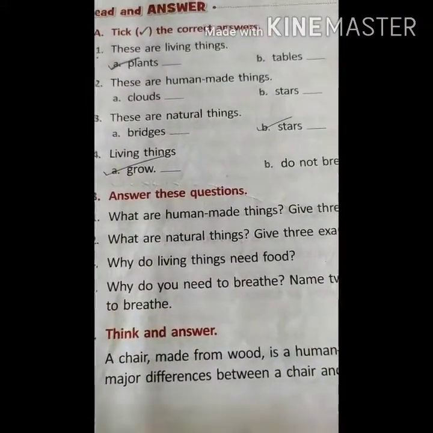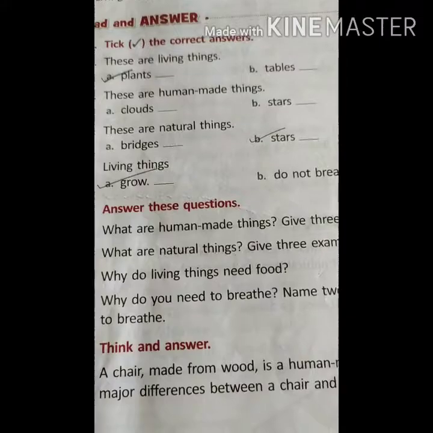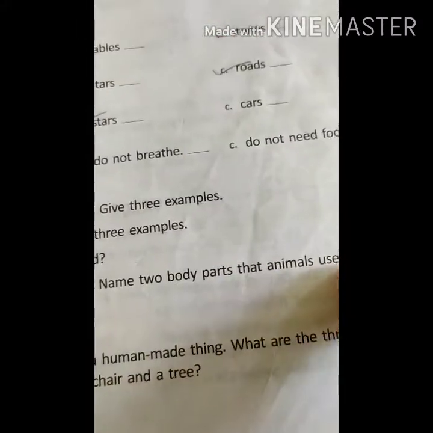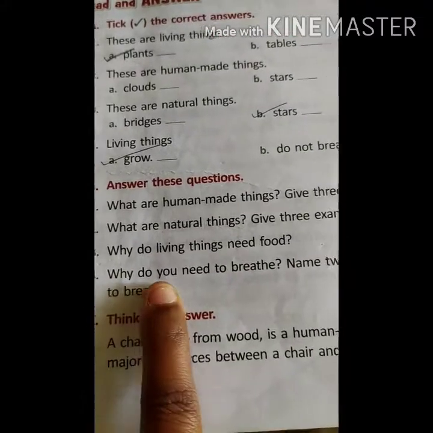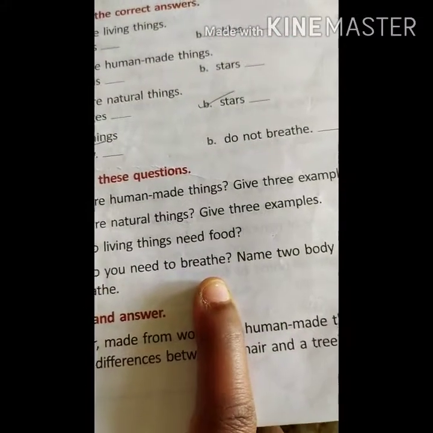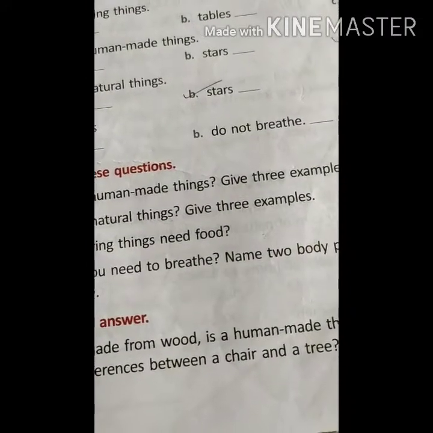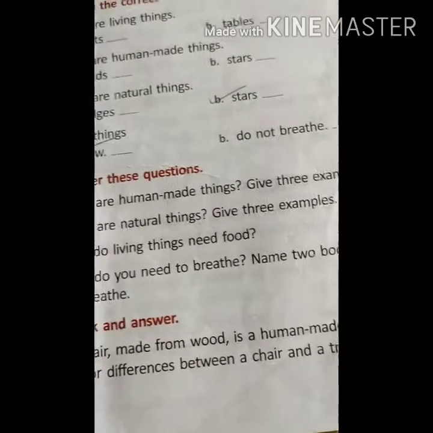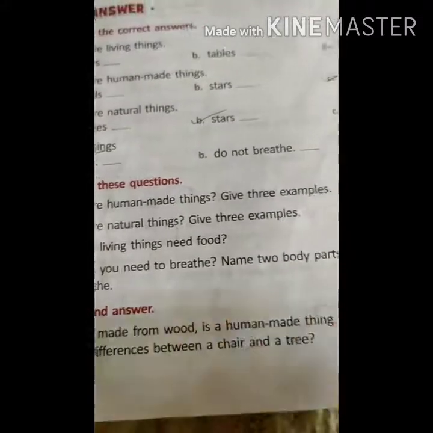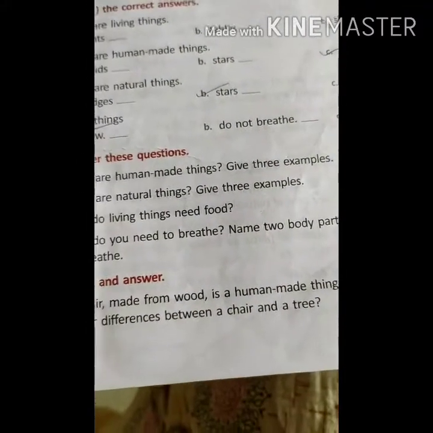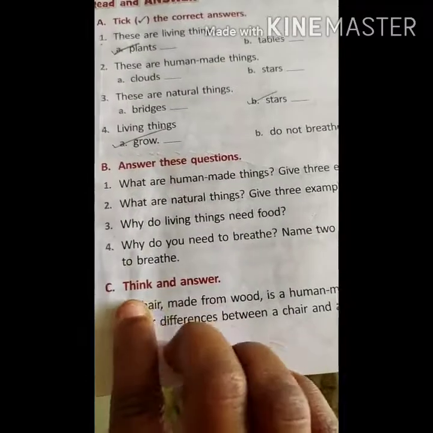Why do living things need food? Living things need food to grow. Okay. Next. Why do we need to breathe? Name 2 body parts that animals use to breathe. We need to breathe so that we can survive. Yes. We cannot survive without breathing. Right children? Yes. 2 body parts are lungs and gills. These are all.